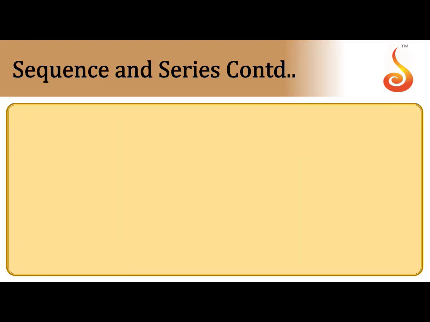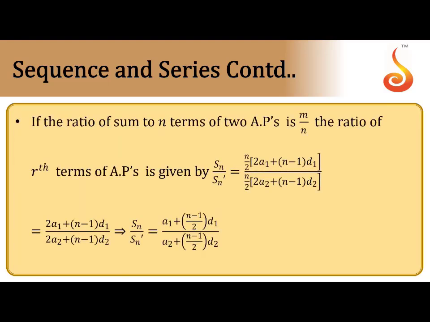The next: the ratio of sum of n terms of two APs is given. The ratio of the rth terms of the AP is given by Sn by Sn dash. So for the ratio Sn by Sn dash, you can take n by 2 into 2a1 plus (n minus 1) d1, and n by 2 into 2a2 plus (n minus 1) d2.